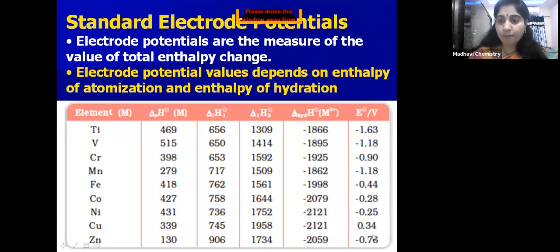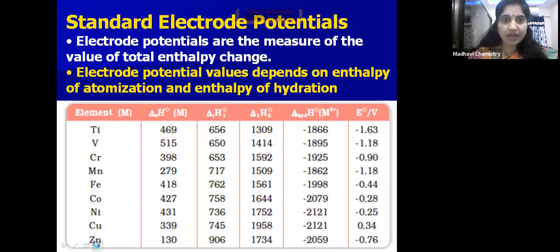Copper has a positive electrode potential. The standard electrode potential of copper is +0.34, whereas titanium and the other remaining elements of this series have negative values, right?